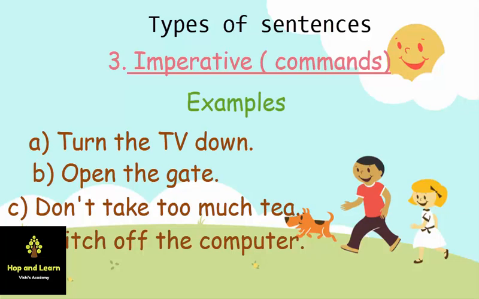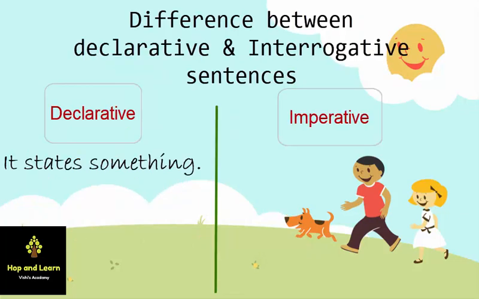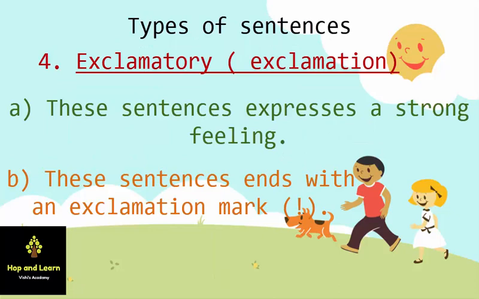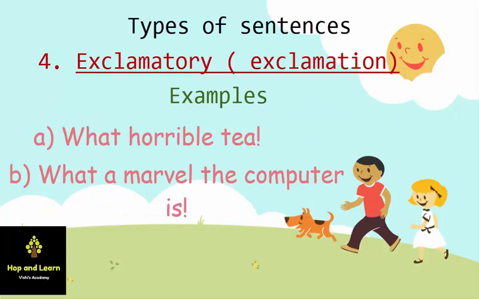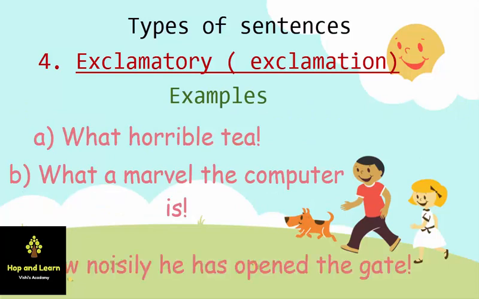Many times students get confused between declarative and imperative sentences. Declarative sentences state something, but imperative sentences are those in which we give an order to someone. Now exclamation: all those sentences which end with an exclamation mark, or which contain an exclamation mark, are called exclamatory sentences. For example, "What horrible tea!" "What a marvel the computer is!" "How noisily he has opened the gate!" In all these sentences you can see that we have put an exclamation mark, so they all are exclamatory sentences.